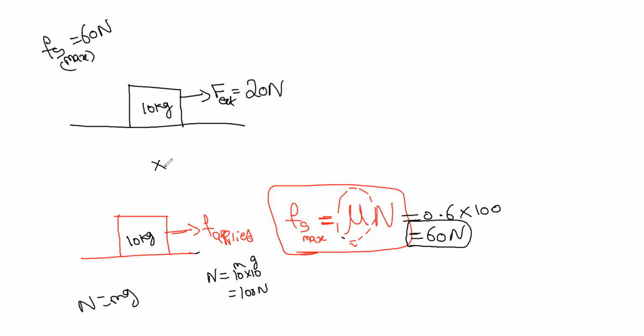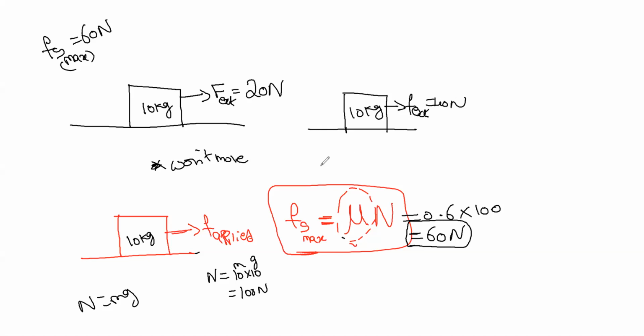So the body won't move. Now, if I apply F external as 40 Newton for the same 10 kg, will the body move? No, here also the body won't move.